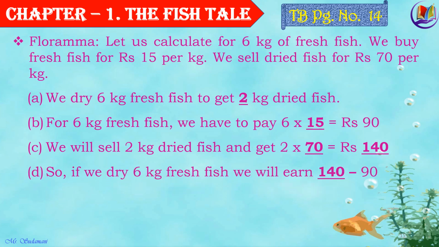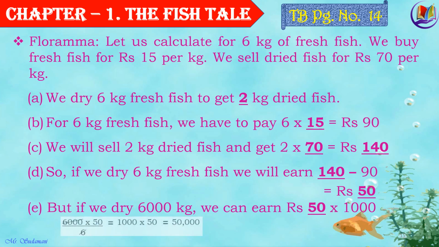So what would be the money earned? Well, if 6 kg fresh fish is dried, you will be able to earn rupees 140 minus 90, that is equal to rupees 50. Here, if they dry 6000 kg, how much would they be able to earn?